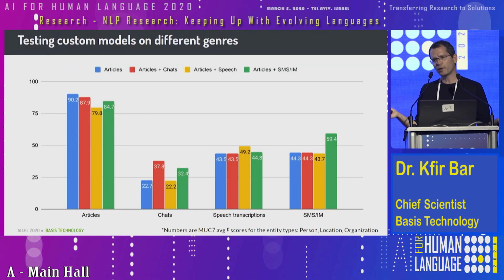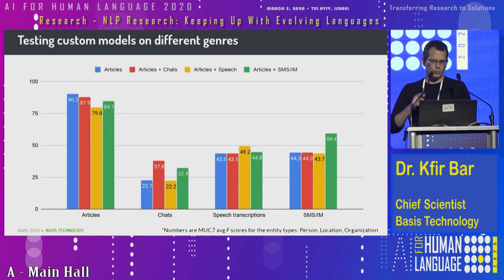So here we ran an experiment, specifically an experiment for genres. So what you see here, we took the 40,000 words that we annotated in each genre, and we used some for training, some for evaluation. So every big column here, like we have 4 of them, represents a specific evaluation package for a specific genre. And then for every genre, we use different combinations. So the blue bar represents news article, the base model, and then we have all the other combinations. So base model and chats, base model and speech, and so on.